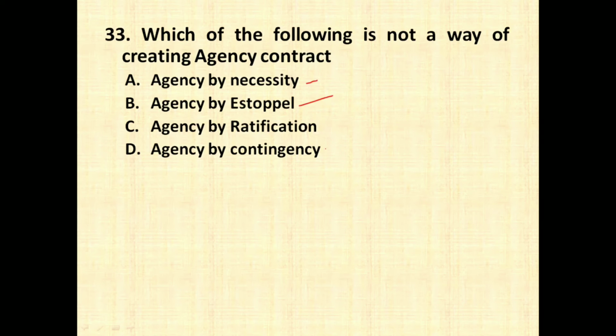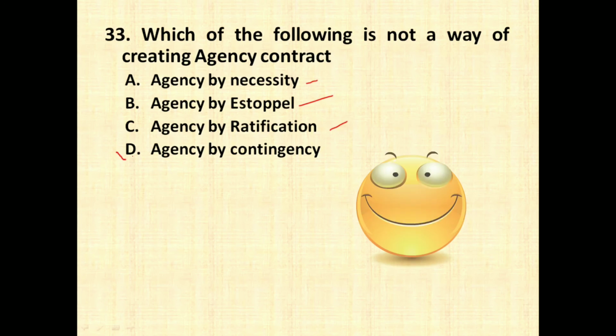Agency by estoppel, definitely it is also a way of creating an agency contract wherein a person acts on behalf of his principal. Agency by ratification, this is also a type of creating an agency contract wherein without the permission or authorization of your principal, you do a particular activity and later the principal ratifies or approves that transaction if he finds that it was done for his benefit. So agency by contingency, there is no such type of agency contract. So hope you are understanding these three types of agency contracts.